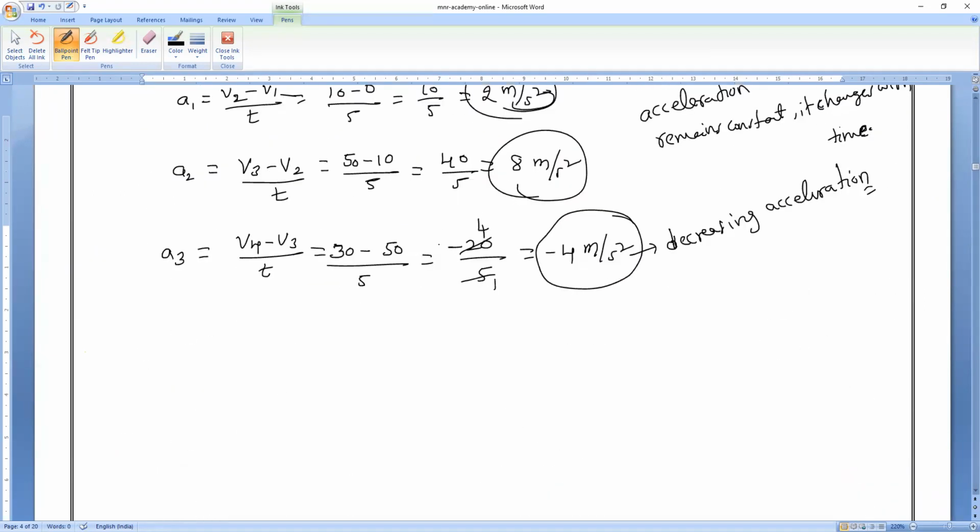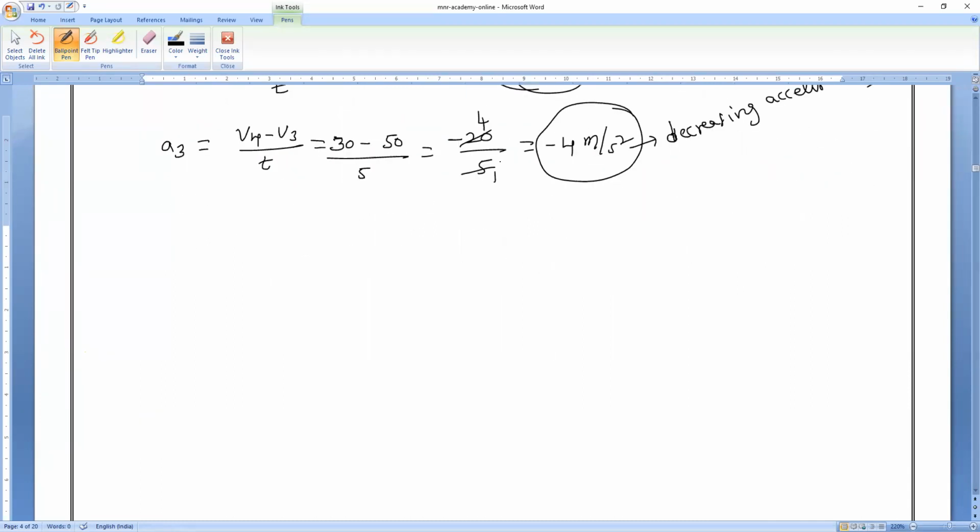So in our daily life, which one do we use, uniform or non-uniform acceleration? Non-uniform acceleration. Clear? So examples. First example: the motion of a moving car on a busy road. Any doubt, anybody can ask.